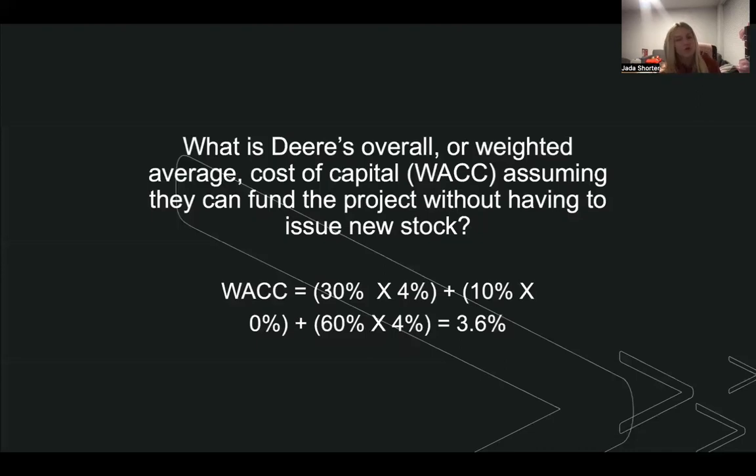So what is Deary's overall or weighted average cost of capital, WACC, assuming that they can fund the project without having to issue new stock? To calculate this, we take 30% times 4% plus 10% times 0 plus 60% times 4, which we get 3.6.